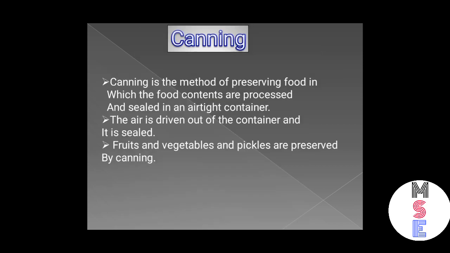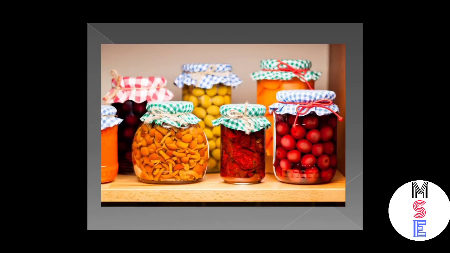Now, canning. So, what is canning? Canning is the method of preserving food in which the food contents are processed and sealed in an airtight container. So, the air is driven out of the container and it is sealed. The food inside the container is thus protected from germs and can be preserved safely for months. Fruits, vegetables, and pickles are preserved by canning.